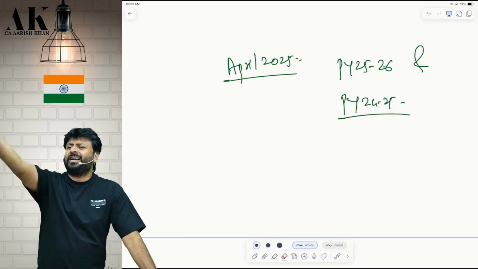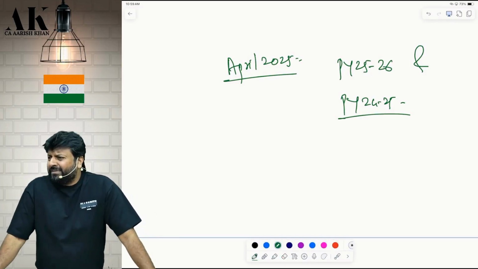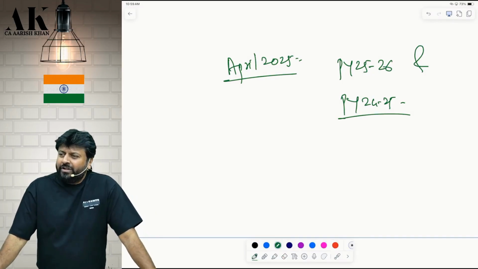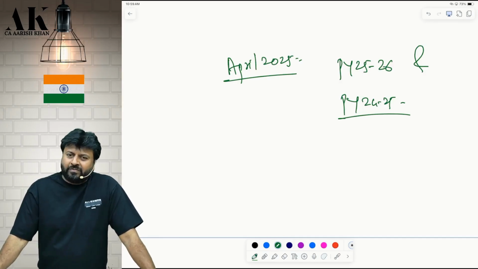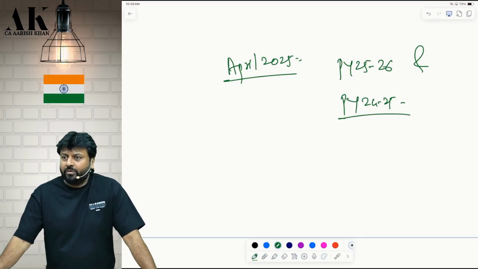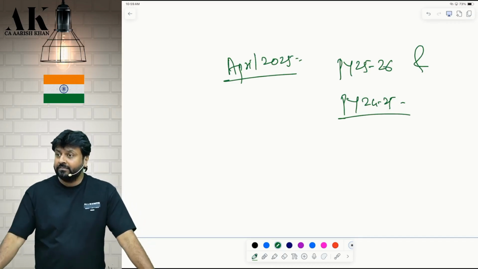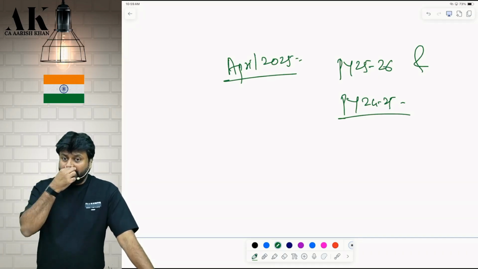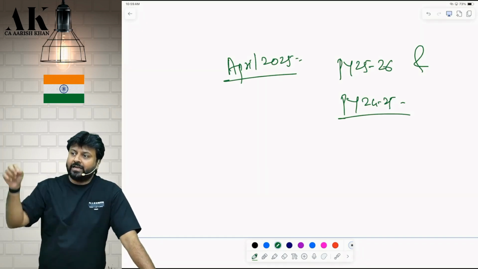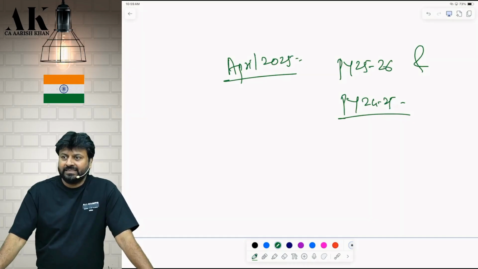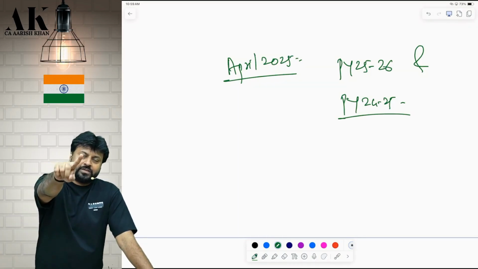Who will notify again for next year? New income tax law is coming. So they have notified for 2 years together only. Then for 2 years the provision will be same only. Now it has been introduced in April, and because it is introduced in April and the exams are in January, it is before 6 months. So January 2026 students have to study this.